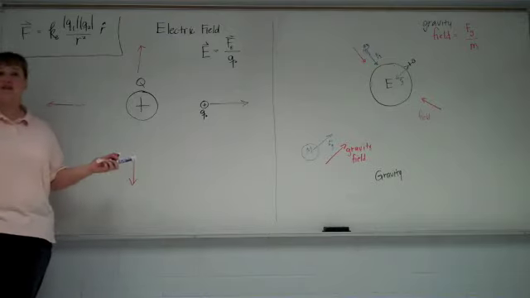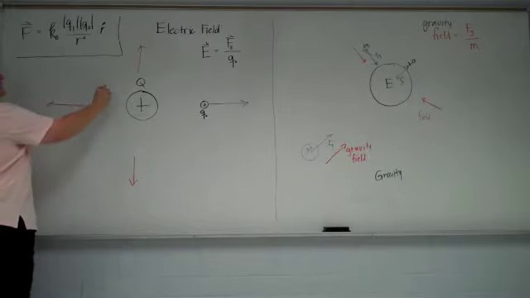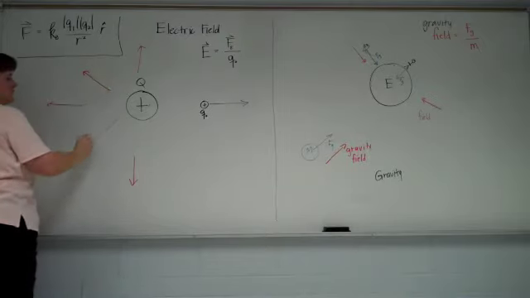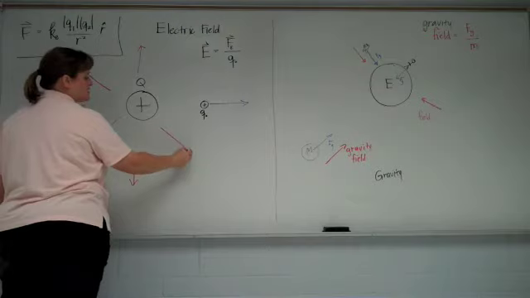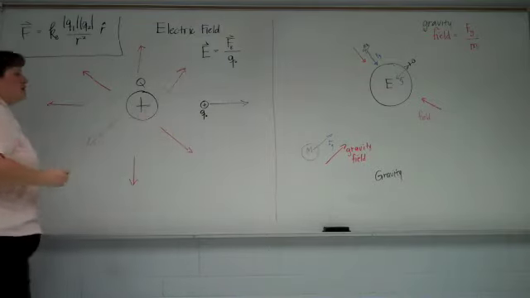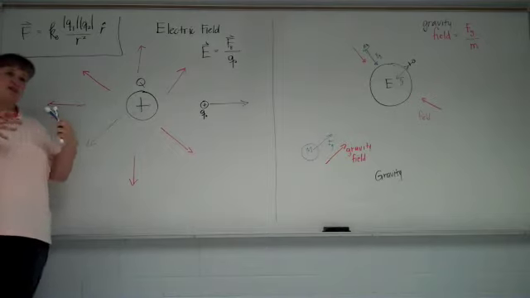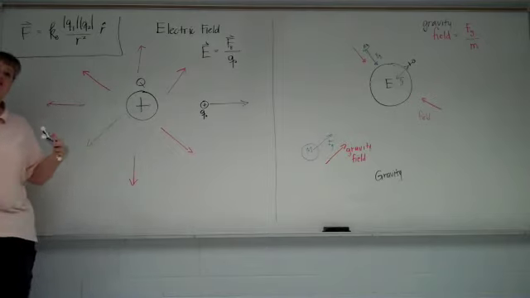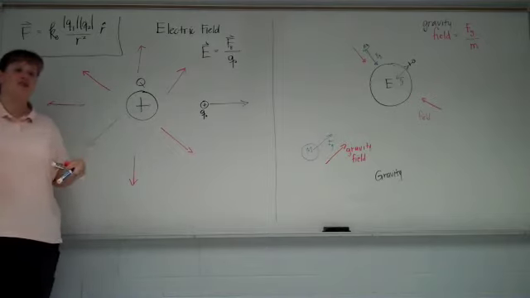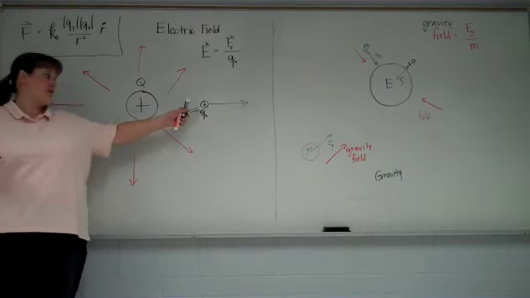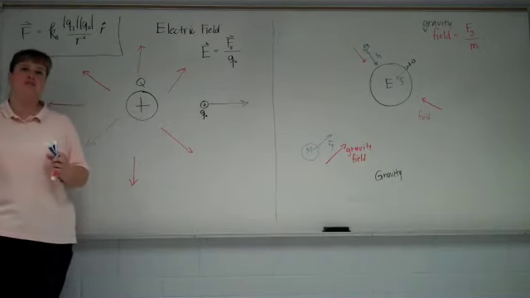Like charges repel each other, so that force is always going to be away. So the electric field is this potential for the force to exist. The electric field around a positive charge points radially outwards. It represents the direction the force will be in if we put a little positive charge in there. Okay?